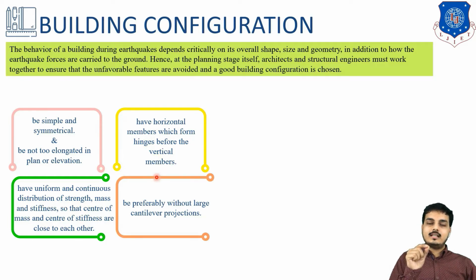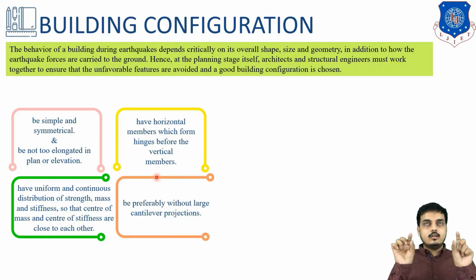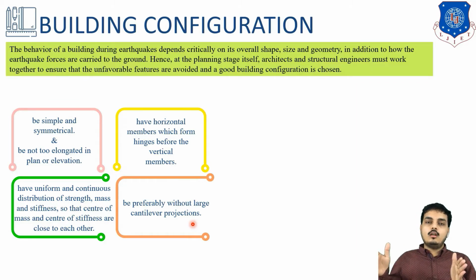As we recently studied, the strong column and weak beam theory says that the horizontal member should be weaker compared to the vertical member. It's comparative; it should not be stronger than the vertical member. Next, the building should preferably be without large cantilever projections. Obviously there must be no large cantilevers in our building where there is no column, so they should be avoided.